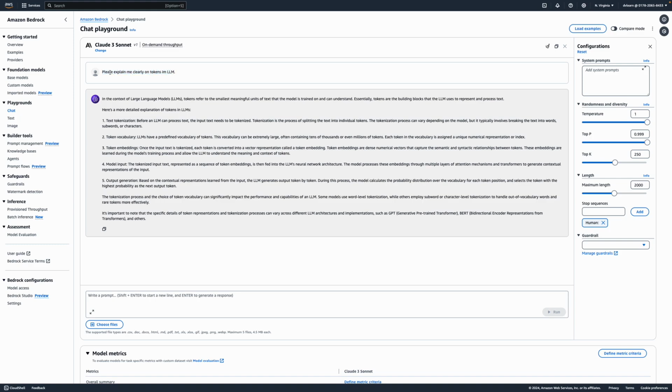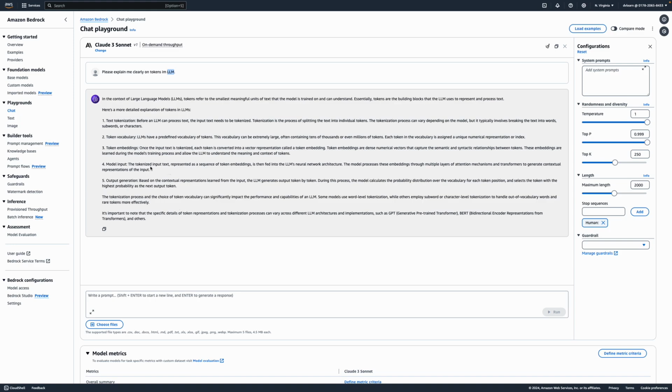Maybe it will pick this as one token, then this as another token, and so on. I'll show you on the OpenAI tokenizer, one example of how tokenization works, so you can see it visually.